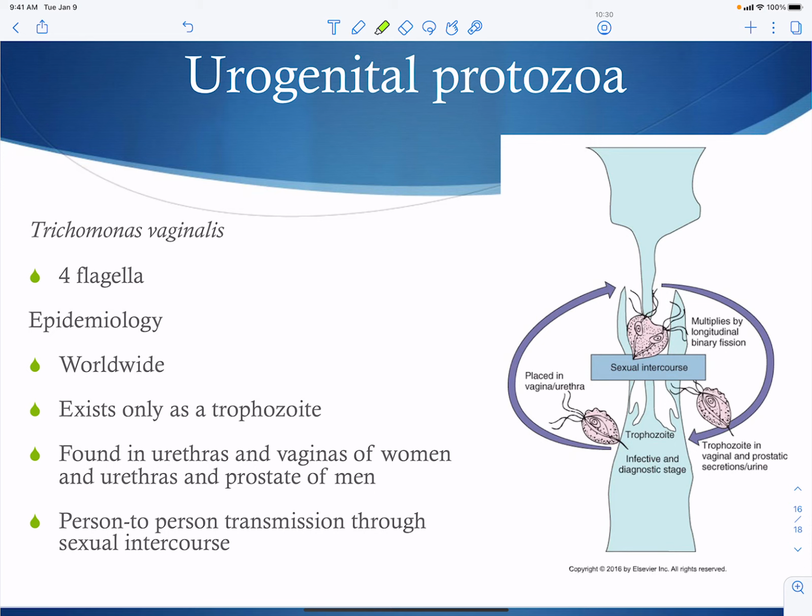Now for our urogenital protozoa, we have Trichomonas vaginalis, which is very important. This one has 4 flagella, so you can see the little flagella, and they're polarized. They're on one side. This is going to be worldwide. Our Trichomonas is only a trophozoite, has no cyst form, and so that's very different than the ones we've just been talking about. So this is going to be found in vaginal tissue of women and urethras and prostates of men. So person-to-person transmission occurs through sexual intercourse. So this is one of them that doesn't have a cyst, so it can't survive outside. So it has to be person-to-person transmission.